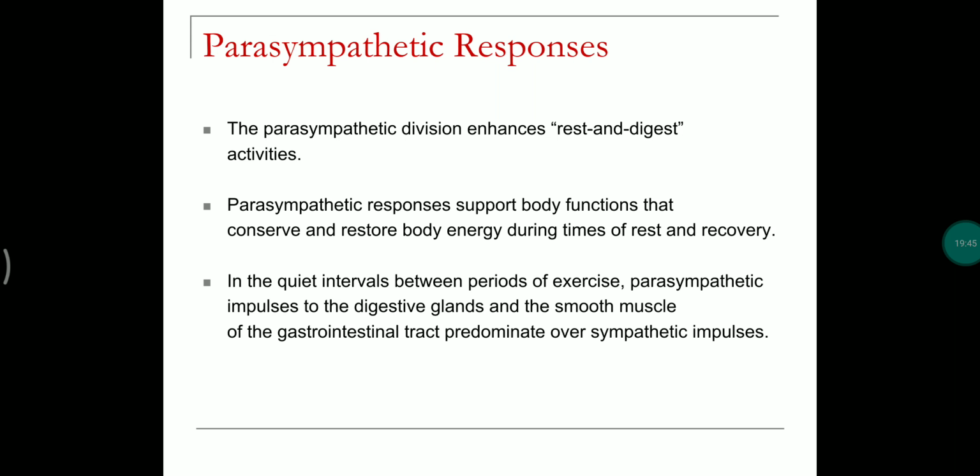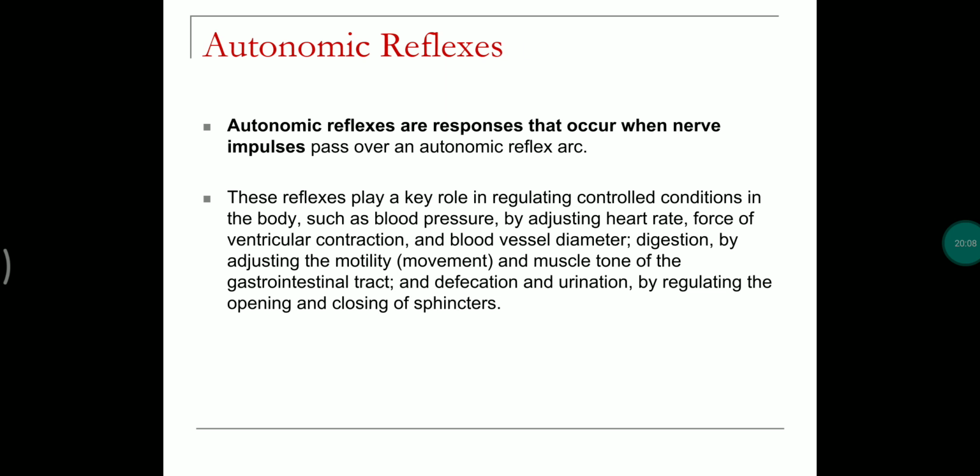In the parasympathetic nervous system, the responses are also called rest and digest responses. These responses help during the rest condition, increasing digestion, which means releasing more glucose, and it works during the rest condition. It normalizes the heart rate, normalizes the respiratory rate, and so on.